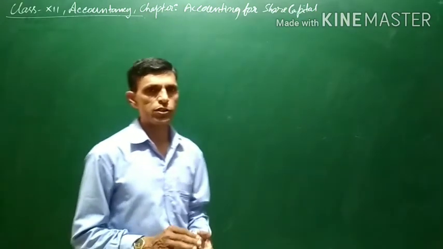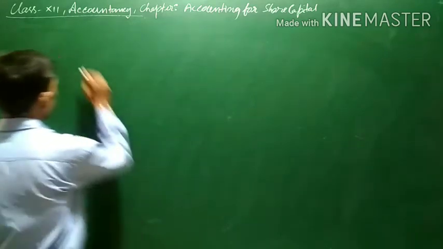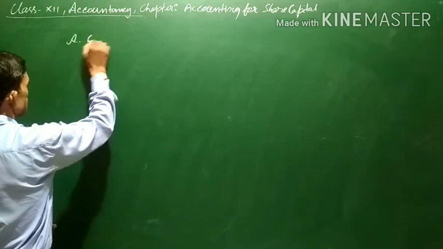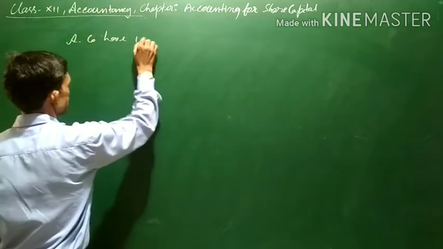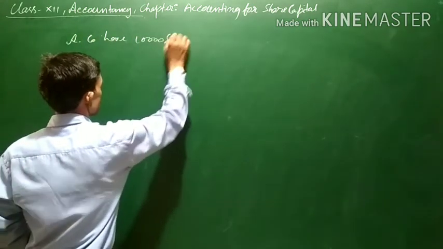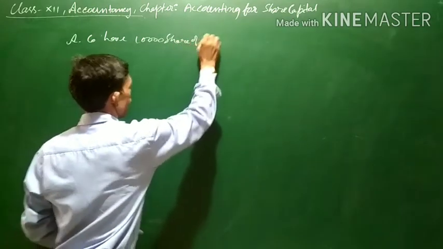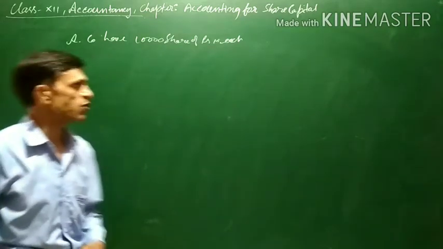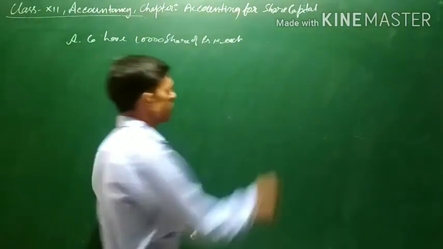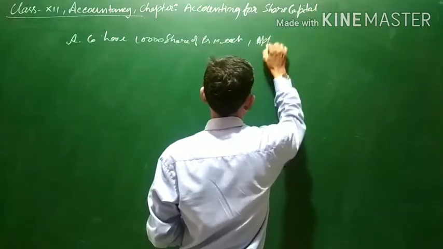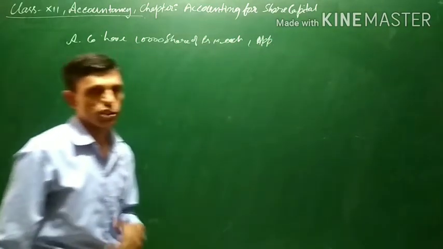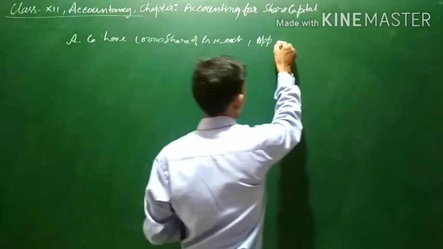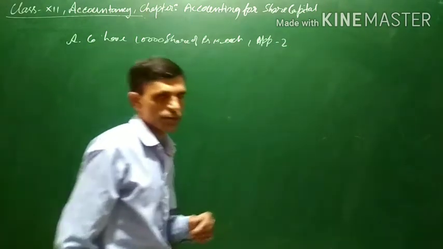In our example, we will be discussing an imaginary company that has issued 10,000 shares of rupees 10 each. Application money, the first installment which is paid for purchasing the shares, is known as application money. Say application money is rupees 2 per share.